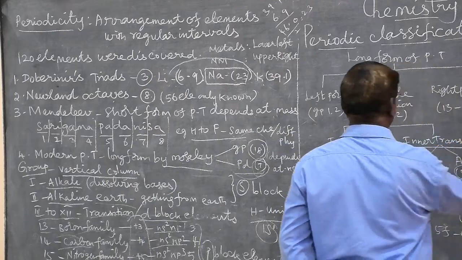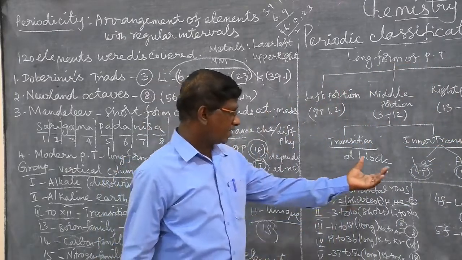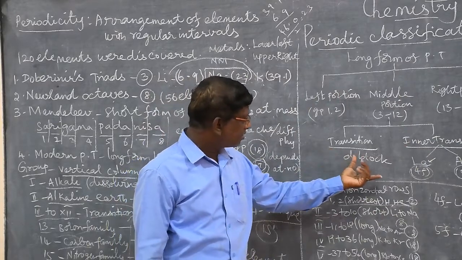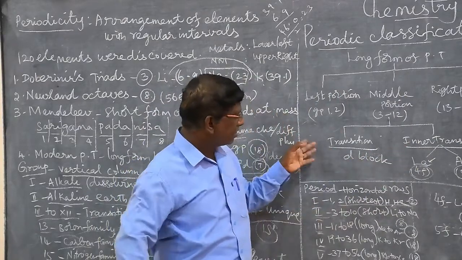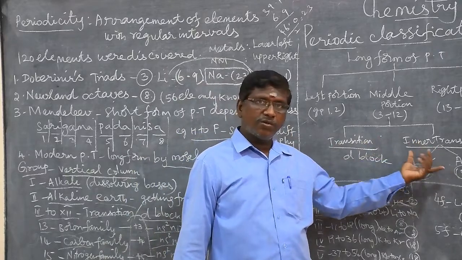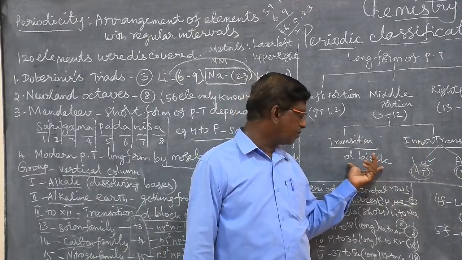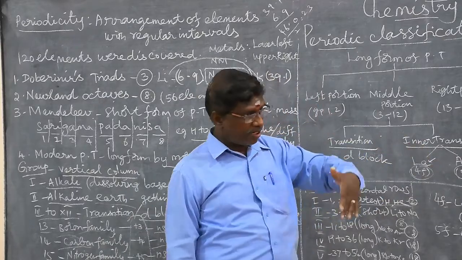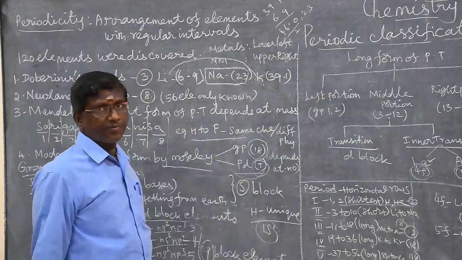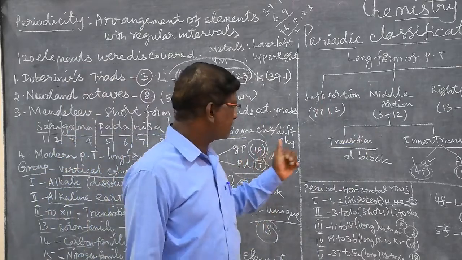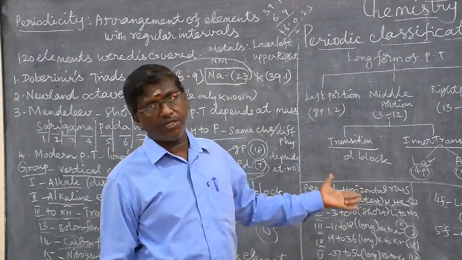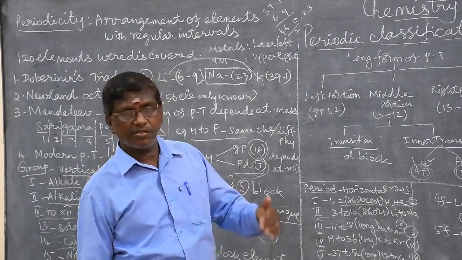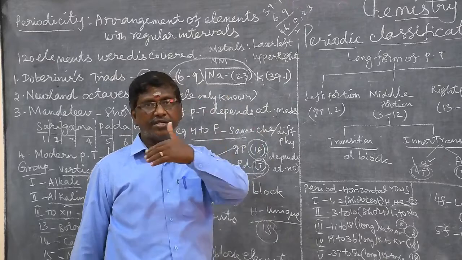Inner transition elements, lanthanides and actinides, as well as transition elements, the D block elements. Inner transition elements are usually situated inside the D block, but they are accommodated at the bottom of the periodic table. So some students ask this type of question: why are inner transition elements, F block elements, accommodated at the bottom of the periodic table?